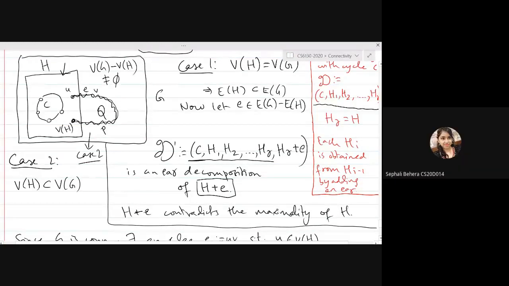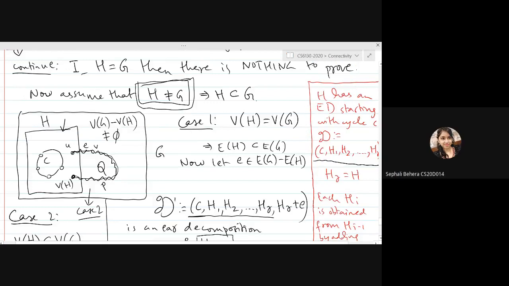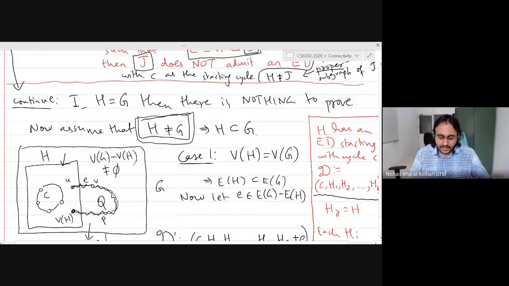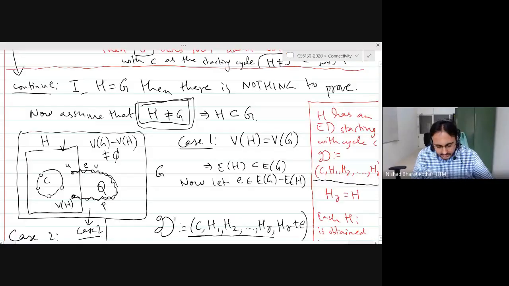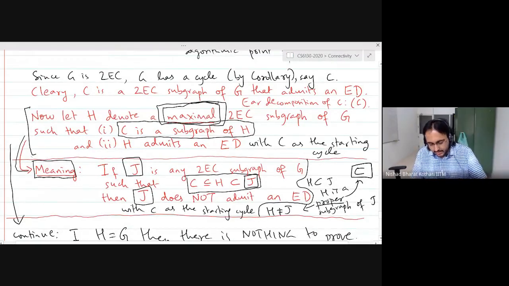Here we have considered this H is itself the cycle C? Is that your question? No, that's not what we're assuming. H is in general, and C is a subgraph of H. Another way to write that is C is a subgraph of H.